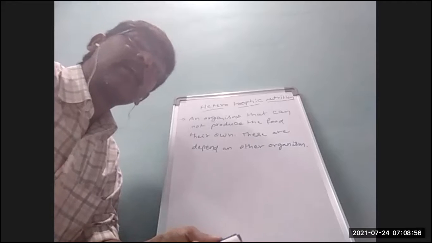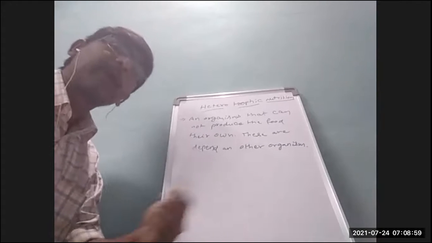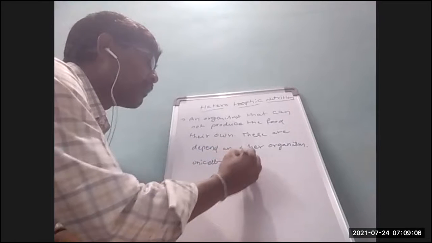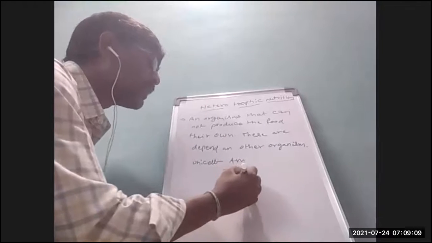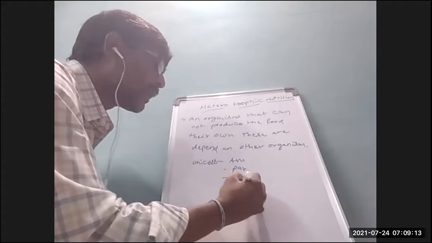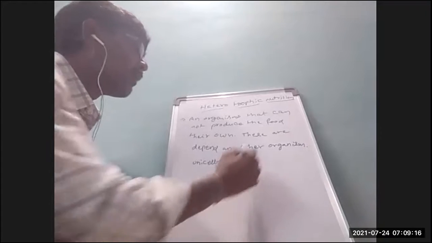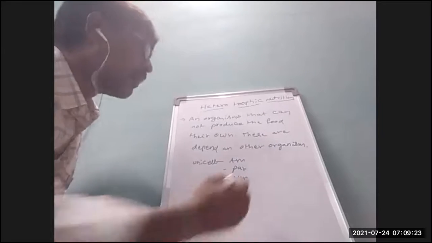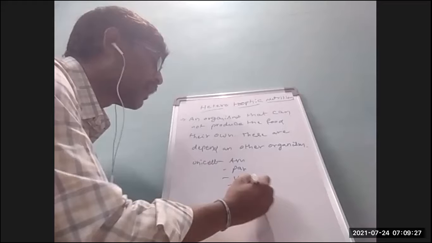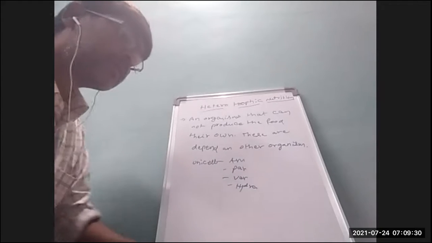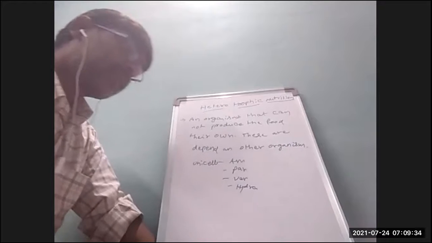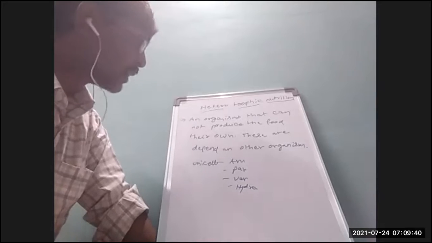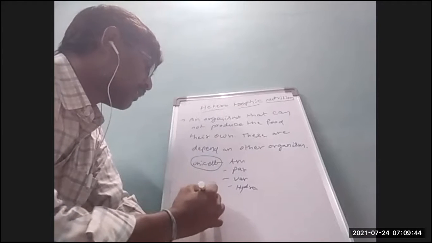Unicellular organisms are like amoeba, paramecium, vorticella and bacteria. Hydra also, and yeast also, right? Very good. Amoeba, paramecium, vorticella, hydra and yeast are unicellular organisms.